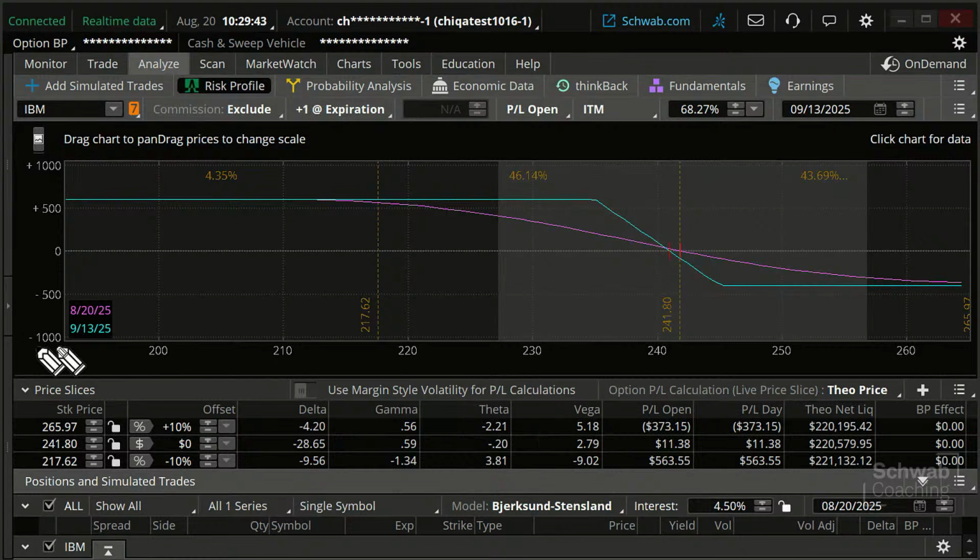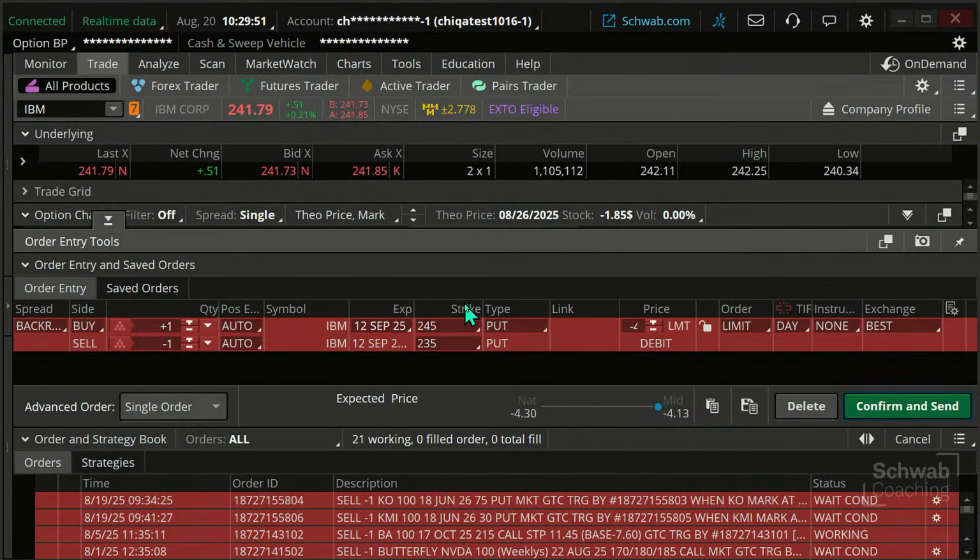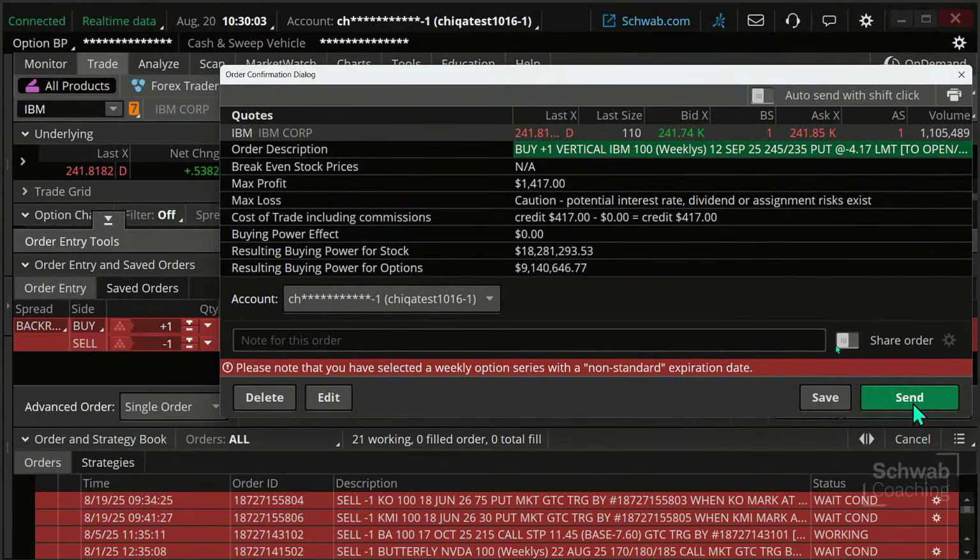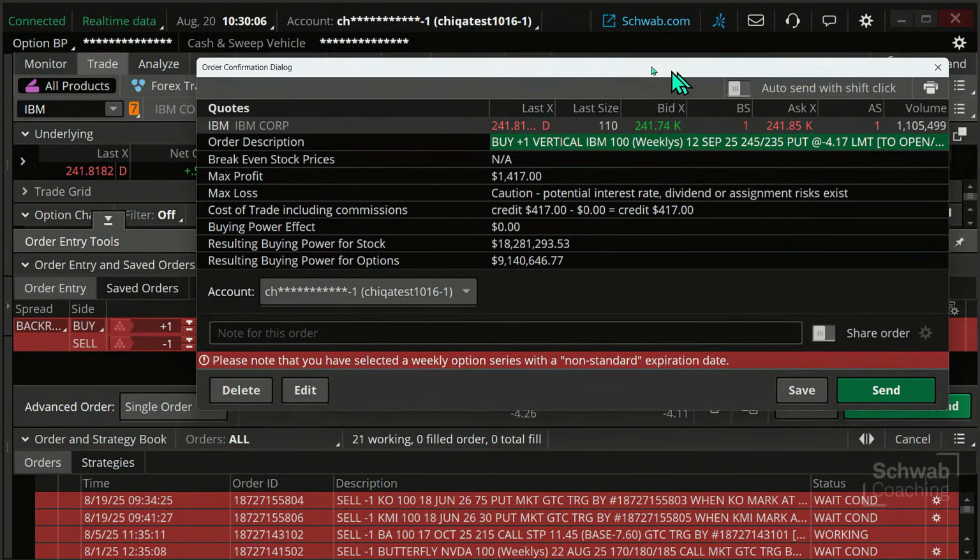Let me get out of my drawing tool. I'm going to go back here, and let's click on confirm and send. Actually, that mid price, let me move that off a little bit so that we can more likely get a fill here. And there we go.